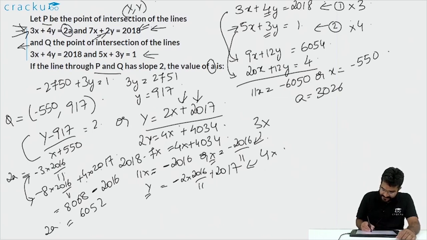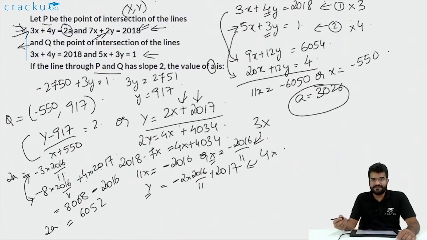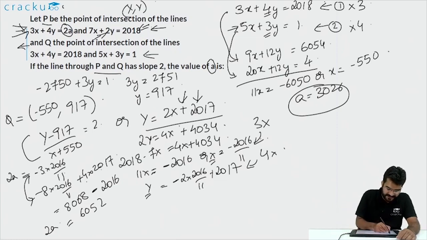3026. This is a very calculation intensive question. There probably will be another way in which we can solve it without as much calculation, but at the end of the day, if you're not making any mistake, you will be able to get this question correct. So the answer in this case is 3026.